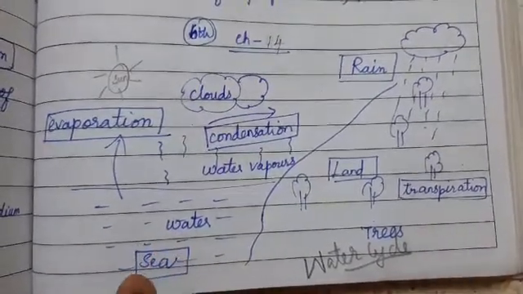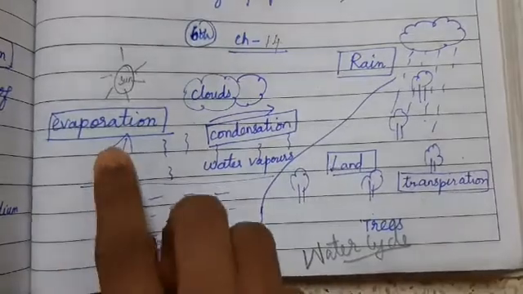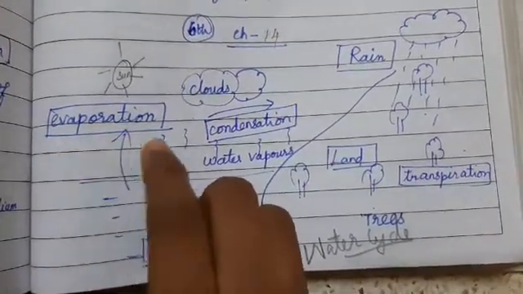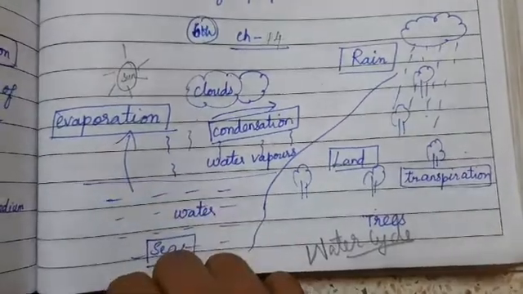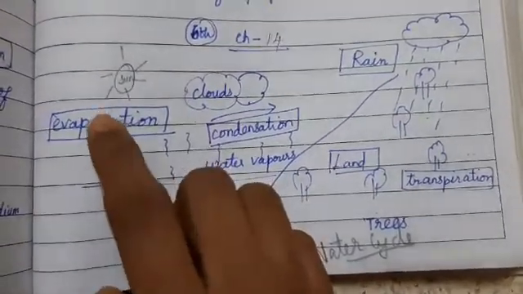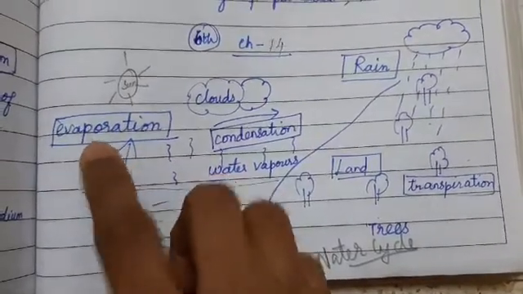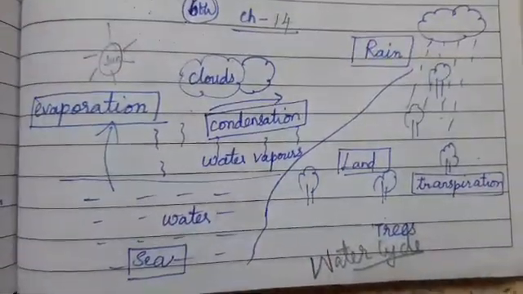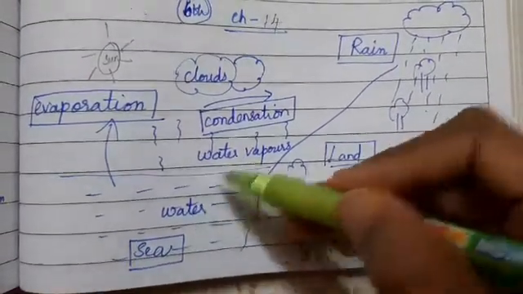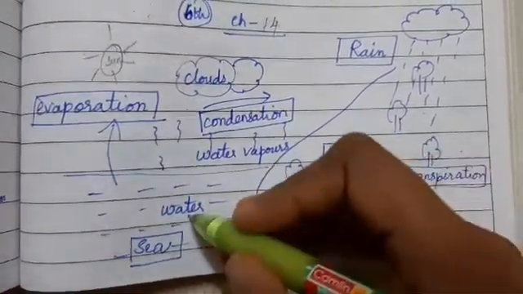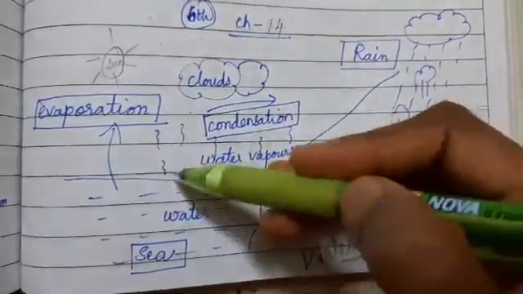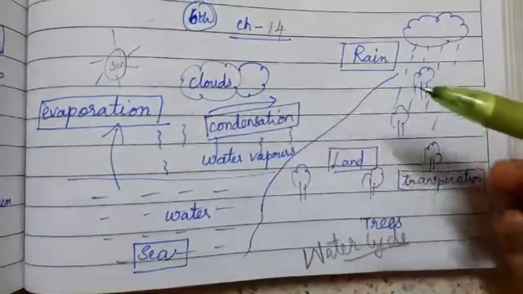The water from the oceans and seas undergo a process called evaporation. What is the meaning of evaporation? You would have learnt in your lower grades itself. Evaporation is the process in which the water, which is present as the liquid, gets converted as water vapor into gaseous form.